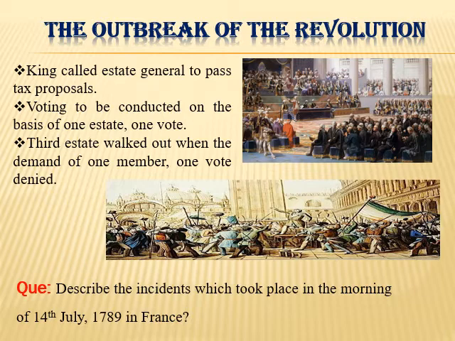Seeing the power of revolt, Louis XVI accepted the proposal of the assembly that his powers would be checked by a constitution. On the night of 4th August 1789, the assembly passed a law abolishing the feudal system of obligations and taxes. The members of the clergy were also forced to give up their privileges. Tithes were abolished and lands owned by the church were seized. By this, the government acquired assets worth at least 2 billion livres. So, in such a way, there was the outbreak of the French Revolution.